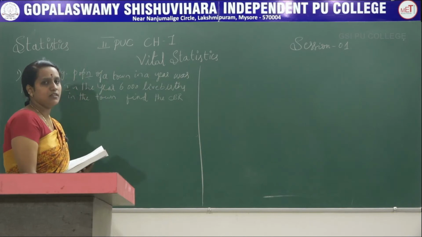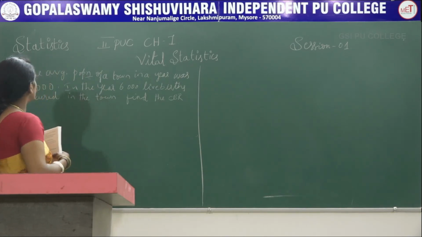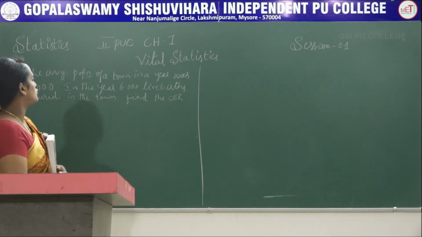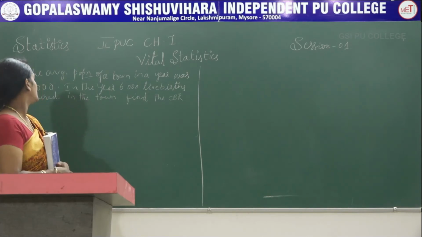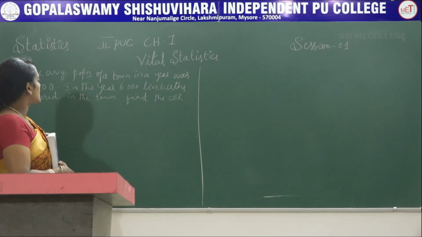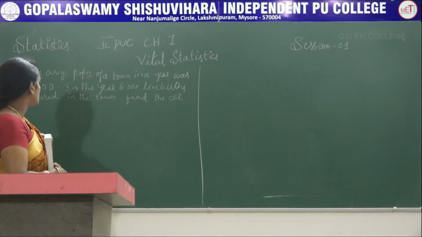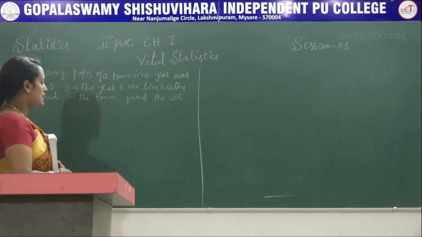The average population of a town in a year is 1,50,000. In the same year, 6,000 live births occurred in that town. So we have to calculate CBR.